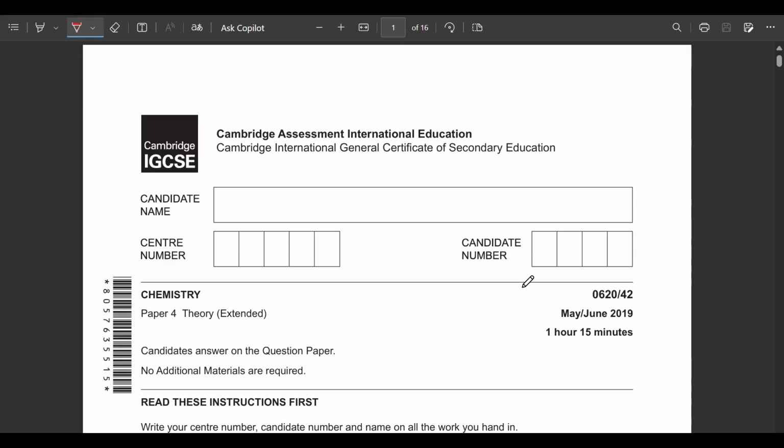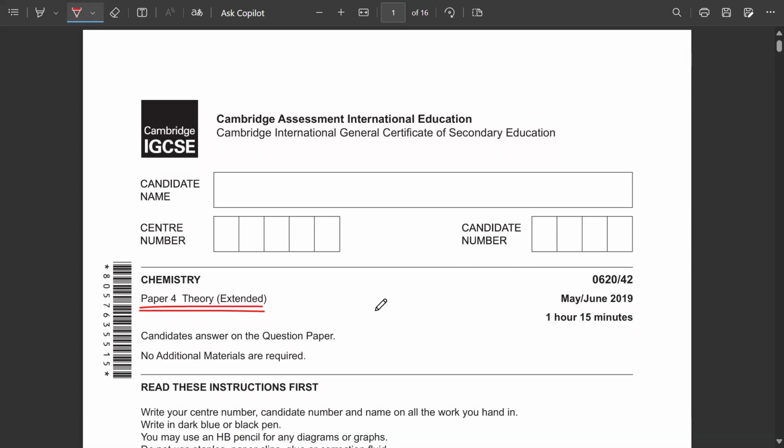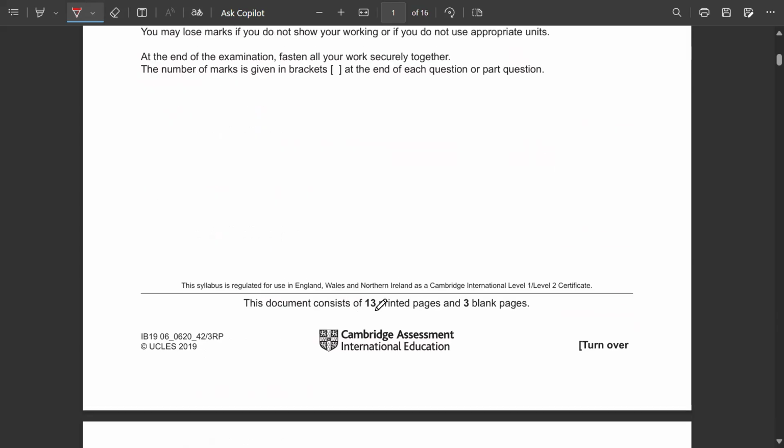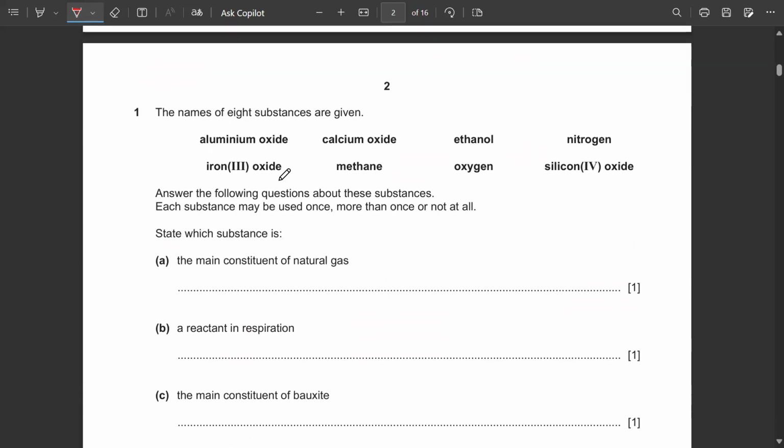All right, students, let's start with your chemistry iGCSE paper number 40620. This is your May-June 2019 paper. Starting off with question number one, the names of eight substances are given in front of you, which are aluminum oxide, calcium oxide, and the following ones that are written. Answer the following questions about these substances.